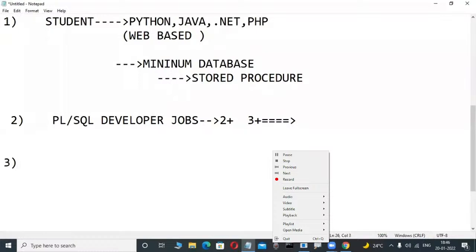Another type of persons. Suppose nowadays so many persons do not have very good knowledge of coding.